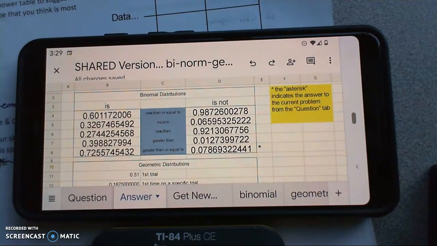Forget the numbers for a minute. Just, are you recognizing when it's geometric, when it's binomial, when it's a normal distribution? It might be a good way to do it. So have fun with that, and refer to the learning cards on geometric versus binomial when you need to, just to see if you're getting them right.